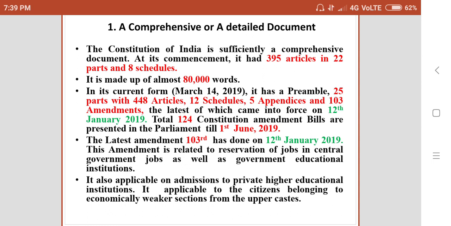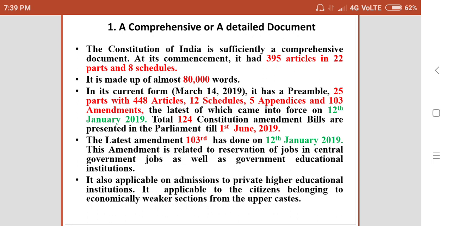A total of 124 constitutional amendment bills were presented in the Parliament till 1st June 2019. The latest amendment, the 103rd Amendment, was made on 12th January 2019.